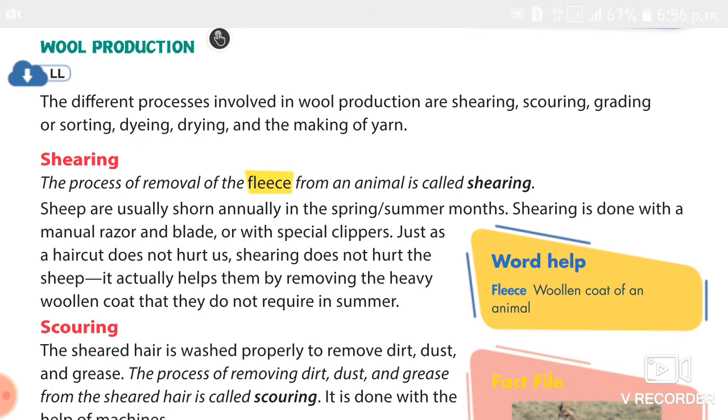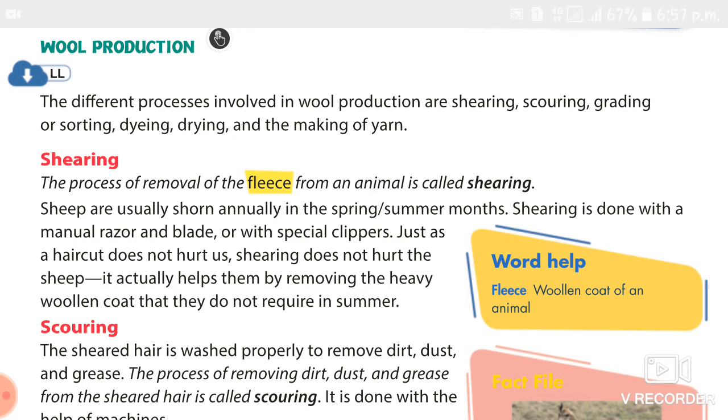The sheep need to be protected from rain for a day before shearing. Before that it should be protected, and a shearer uses shears similar to the ones used by a barber. Just like a haircut, shearing doesn't hurt the sheep. The best wool comes from the shoulders and sides of the sheep, and a skillful shearer takes just 5 minutes to shear a sheep.